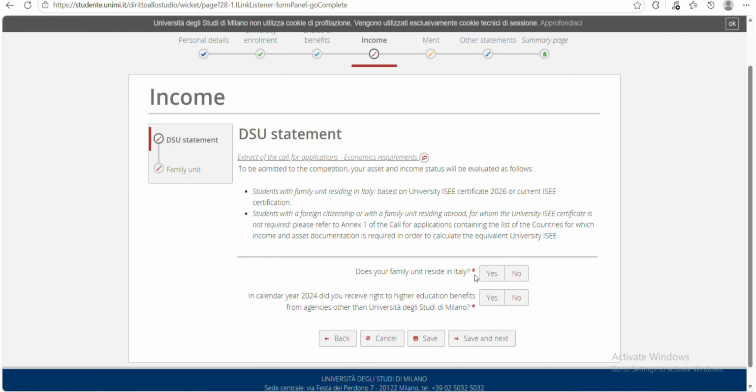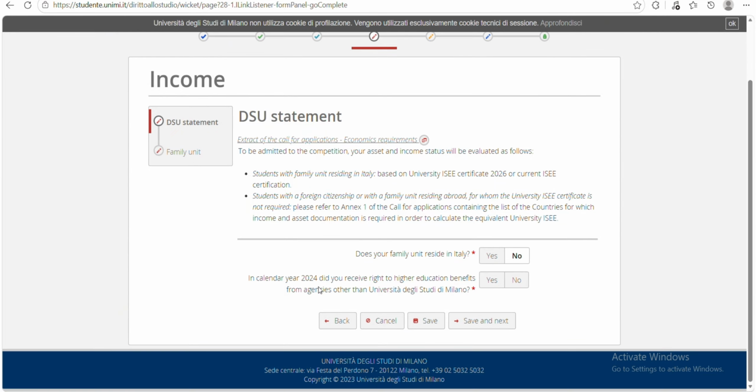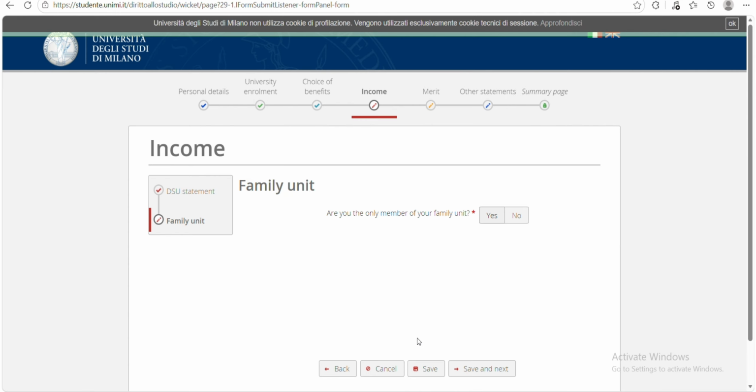For me, it's no. In calendar year 2024, did you receive right to higher education benefits from agencies other than university? Did you study in Milano? For me, it's no. Then you click on save and next. Then the next thing is to fill in your family unit. Are you the only member of your family? For me, it's no. And now you add your family members.